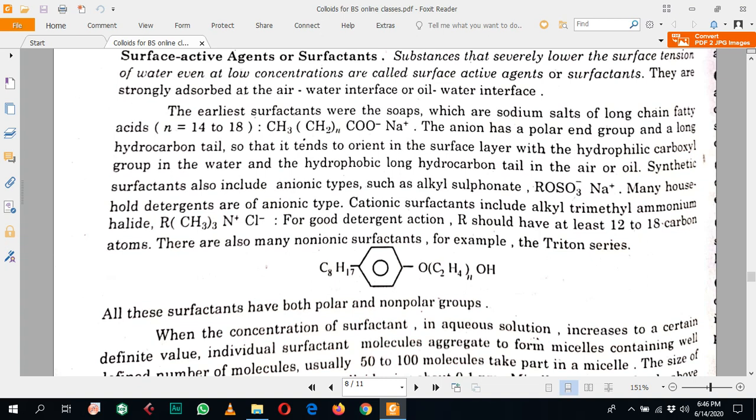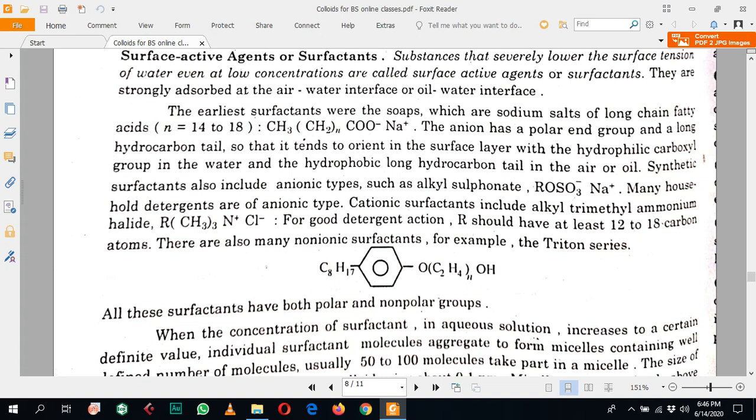Due to this surface tension, liquid surfaces are mostly like stretched surfaces or stretched membranes, because the interior molecules attract the surface inward. So this is surface tension.